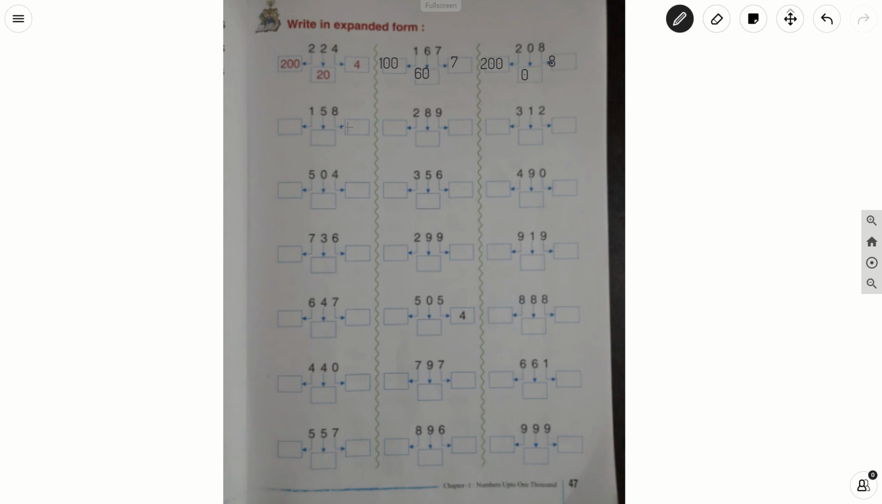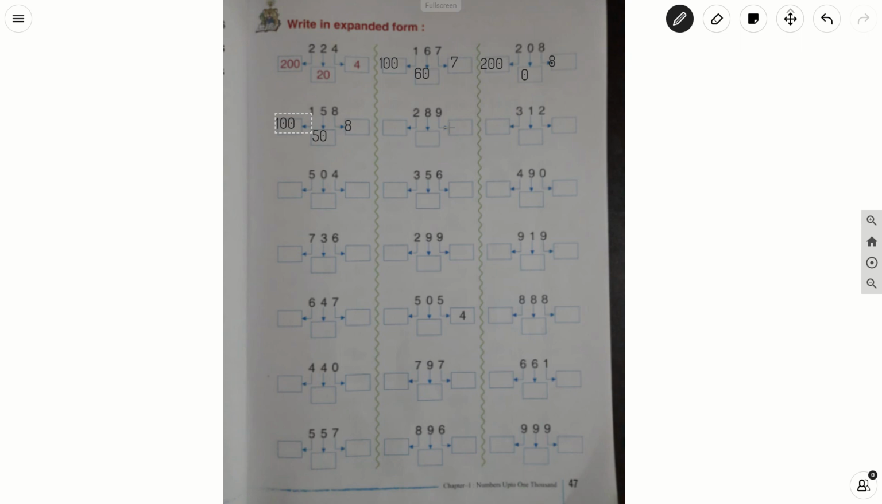Next number is 158. So what is there in a ones place? 8. The value is 8 into 1, 8. What is there in a tens place? It is 5. The value is 5 into 10, it is 50. Then what is there in a hundreds place? It is 1. 1 into 100, it is 100.